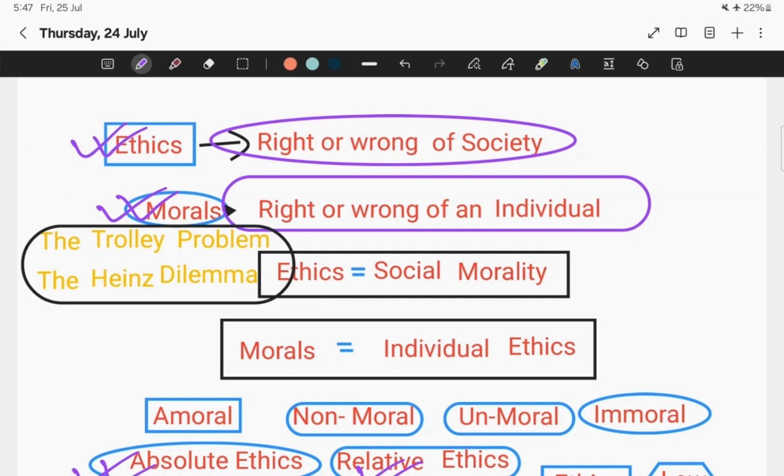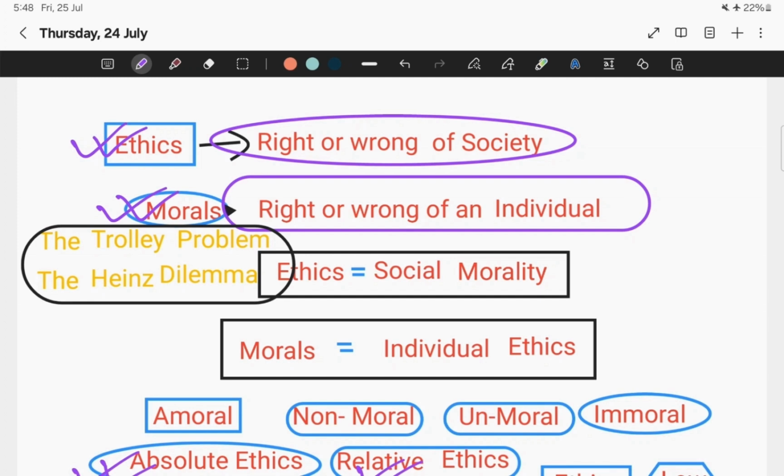If Heinz steals the medicine from the pharmacist's shop, then from society's perspective he is stealing. But from his own individual perspective, he is stealing so that he can make his wife survive. That is the difference between ethics and morals.